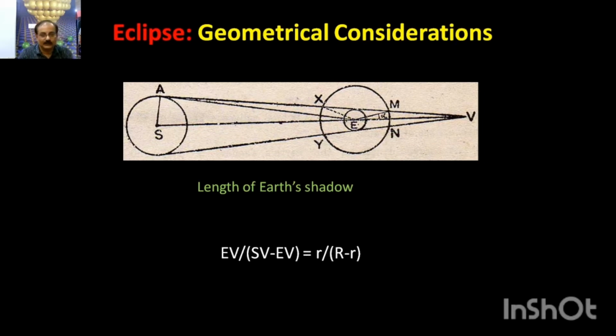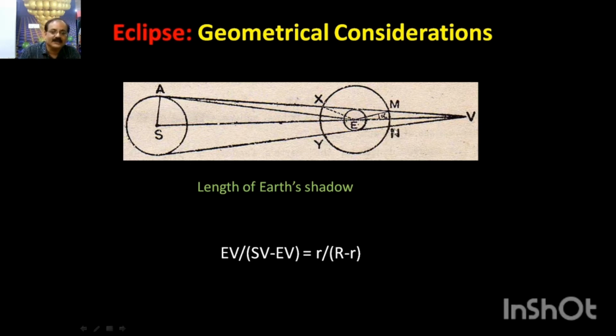Let us see the geometry of the eclipse. It's quite simple. This is the sun, and this is our Earth, and this is the moon's orbit. The moon's orbit is not perfectly circular, but it's not very elliptical, so we can approximate it to a circle. For our study's sake, let us make it a circular orbit. The moon is moving around the Earth in a circular orbit. We have the sun here, and if you join this, you see that this is the shadow cone. This is the cone of Earth's shadow, because light is falling on an opaque object, so it casts a shadow.